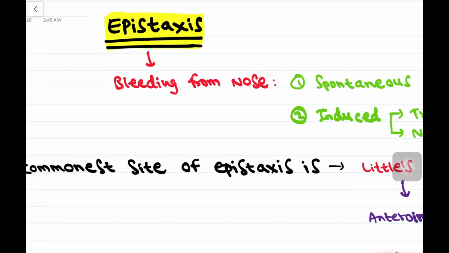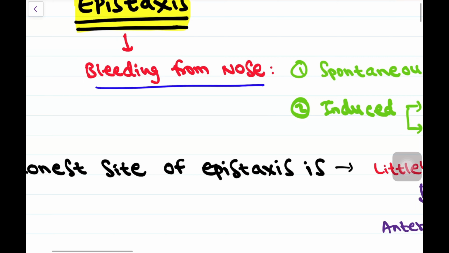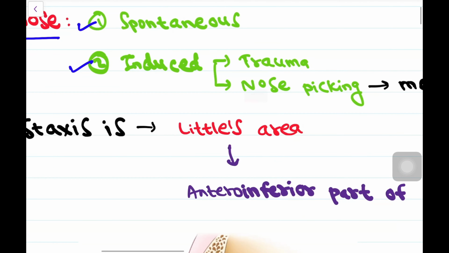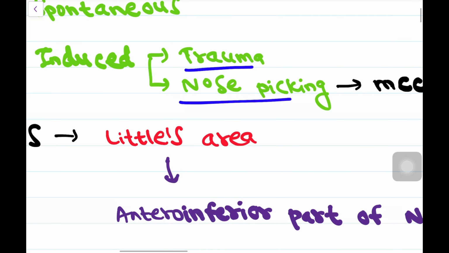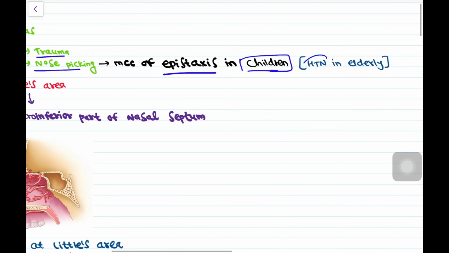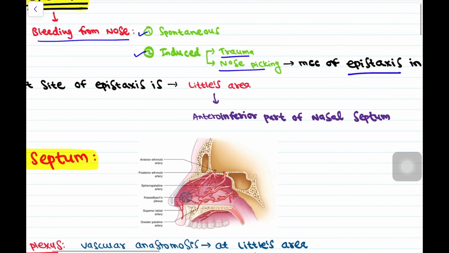Hello friends, in this video we are going to learn about epistaxis. It is bleeding from the nose, which may be spontaneous or induced. Induced may be because of trauma or nose picking, and nose picking is the most common cause of epistaxis in children, okay? And in the elderly, hypertension is the most common cause of epistaxis.